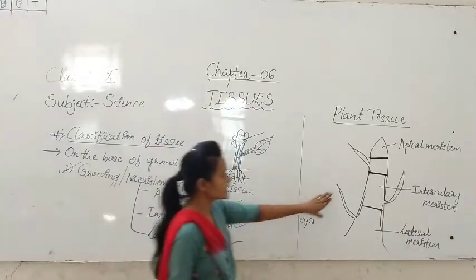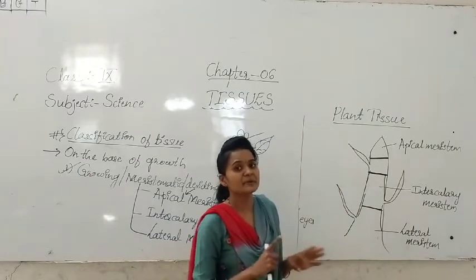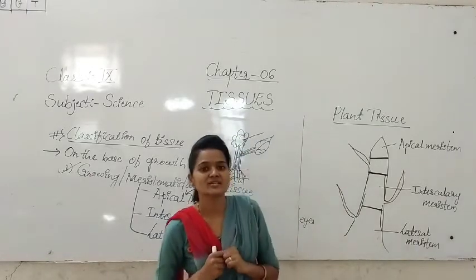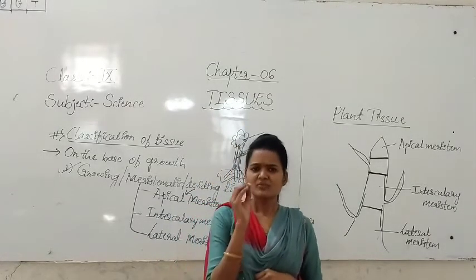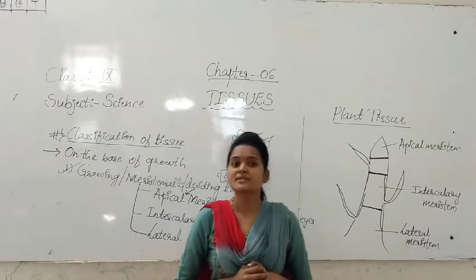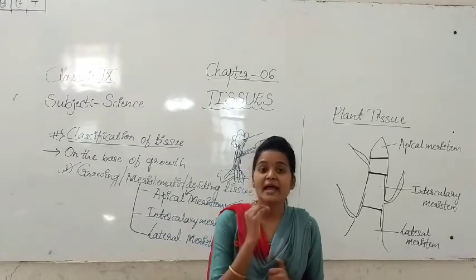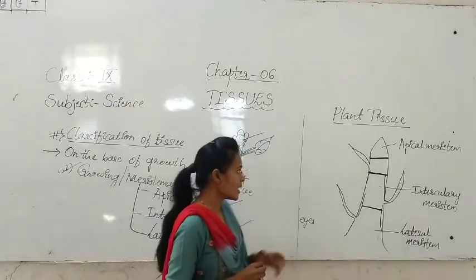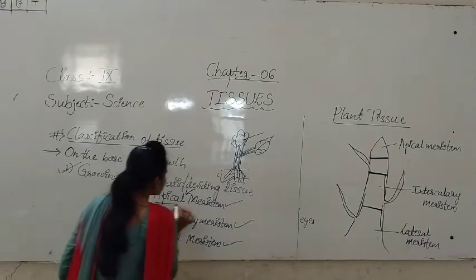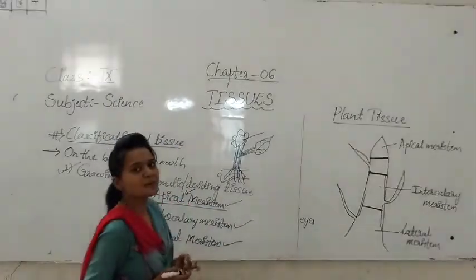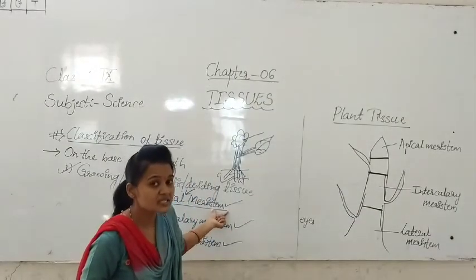See students, in a plant, where we are saying these three, apical, intercalary, and lateral meristem, in which region are they present and what is the function? This is important. On which basis meristematic tissue is classified and where they are present. See here, first one is the apical meristem. What is meant by apical meristem, what is its function, and where is it present?